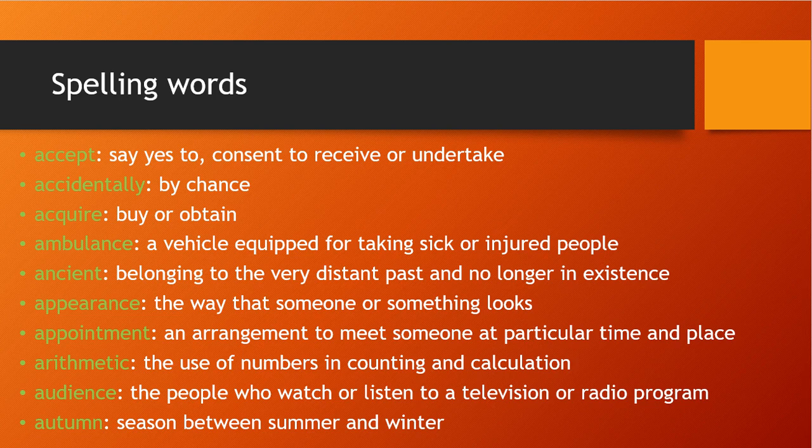And autumn is a season between summer and winter. In between winter and summer there is one season which we call autumn. That season we call autumn.